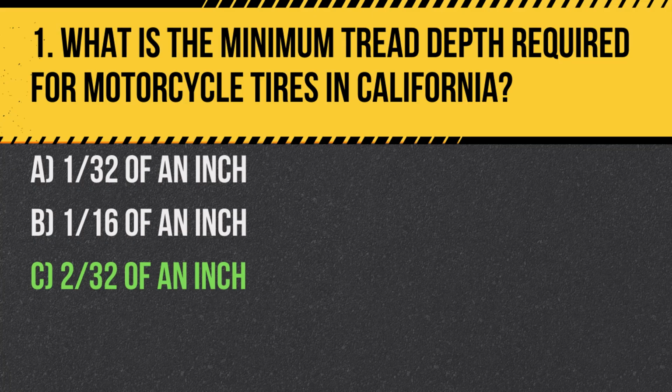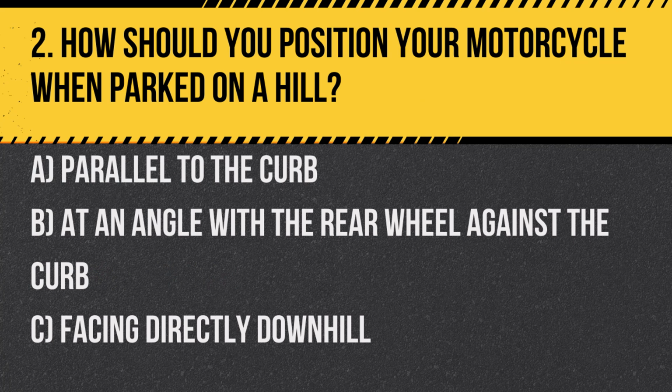and safety. Question 2. How should you position your motorcycle when parked on a hill? A. Parallel to the curb. B. At an angle with the rear wheel against the curb. C. Facing directly downhill. Answer: B. At an angle with the rear wheel against the curb. This positioning helps prevent the motorcycle from rolling downhill.